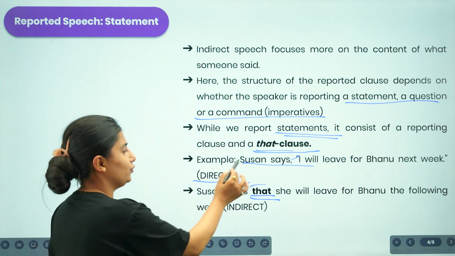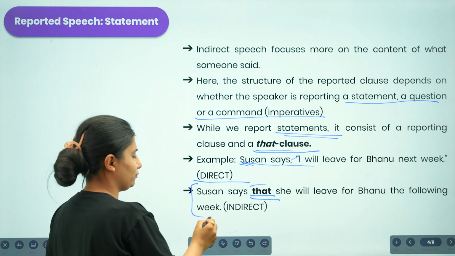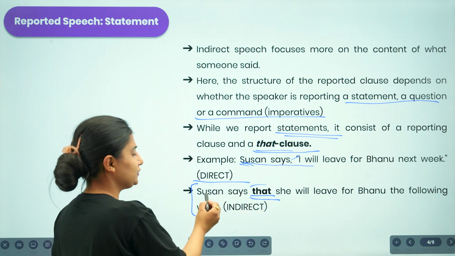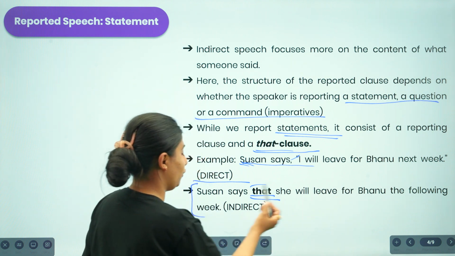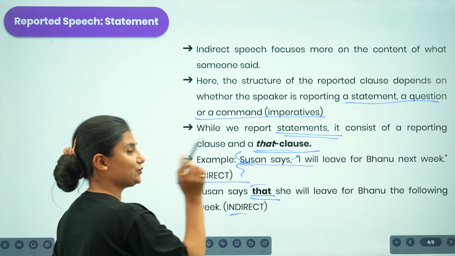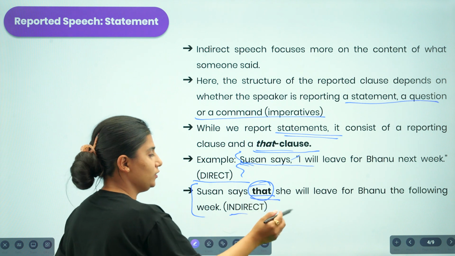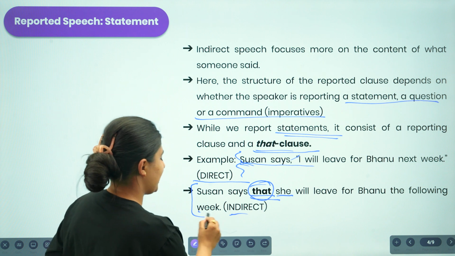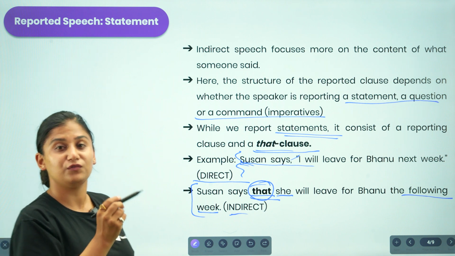So if I am asked to change this direct speech into indirect, how am I supposed to change it? Here, Susan says that she will leave for Bhanu the following week. Here it is indirect. While changing this statement into indirect, I added the that clause. I also changed the pronouns. I changed the time expressions as well: next week is changed into the following week.